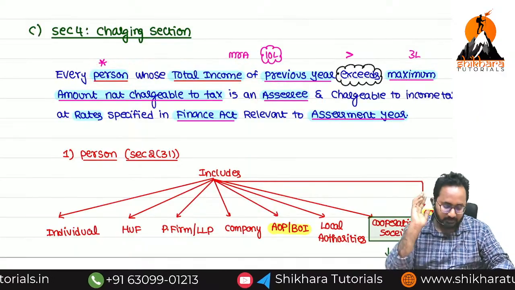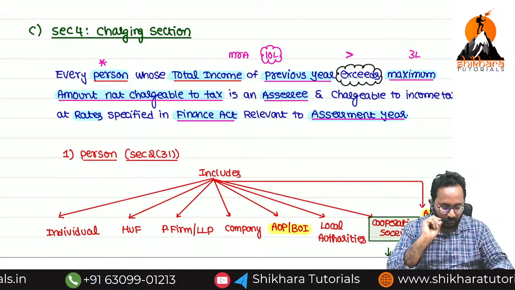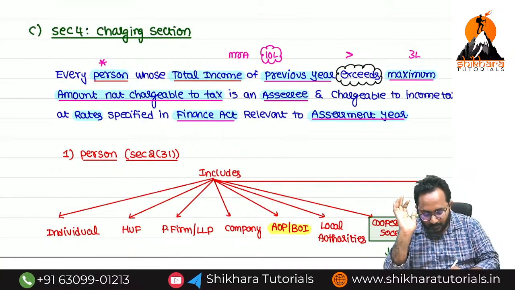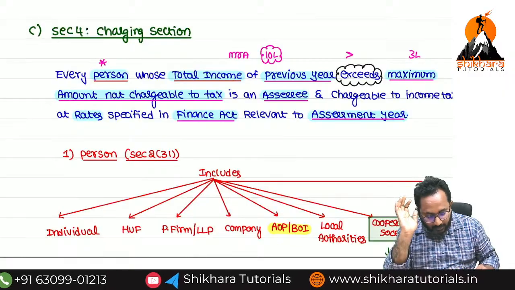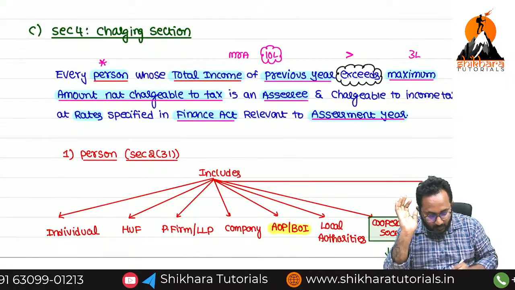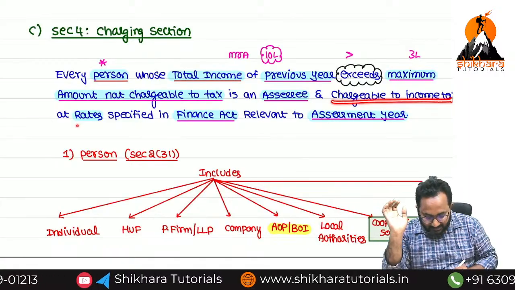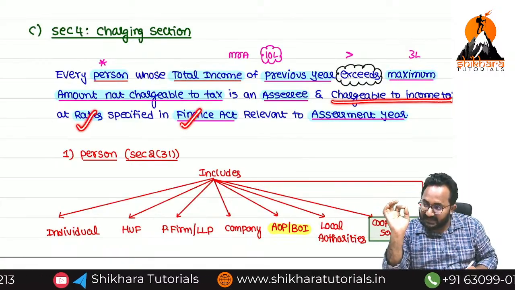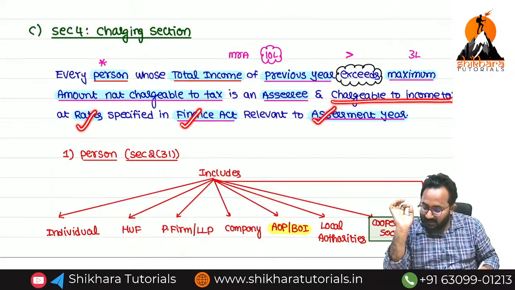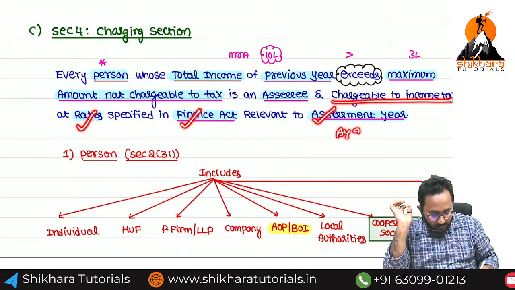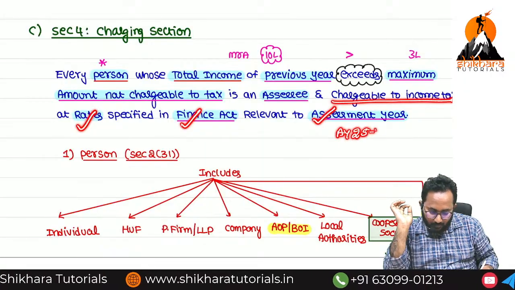Now remember, whenever you are called an SSC, you are required to pay the chargeable income tax. Means you are required to pay the tax at the rate specified in the Finance Act relevant to the assessment year. What is that assessment year? 25-26.